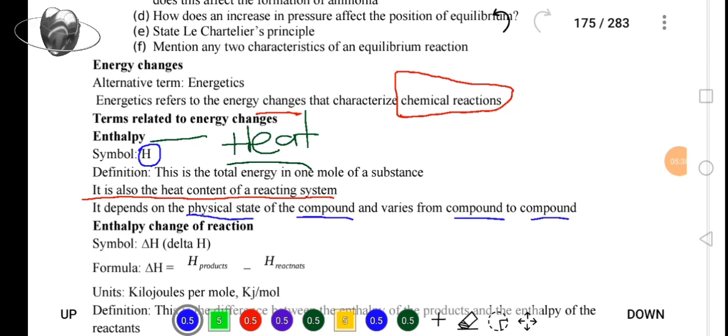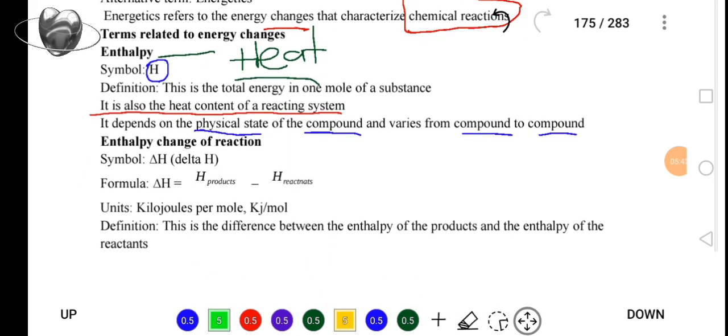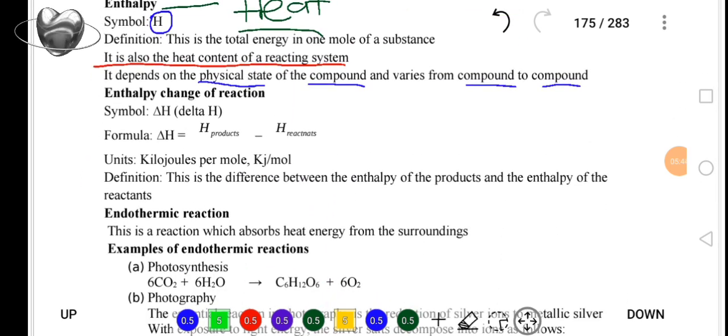Moving forward. Since there is enthalpy, and we are saying this enthalpy changes when the chemical reaction is taking place, therefore, we need to look at how we can determine the enthalpy change.